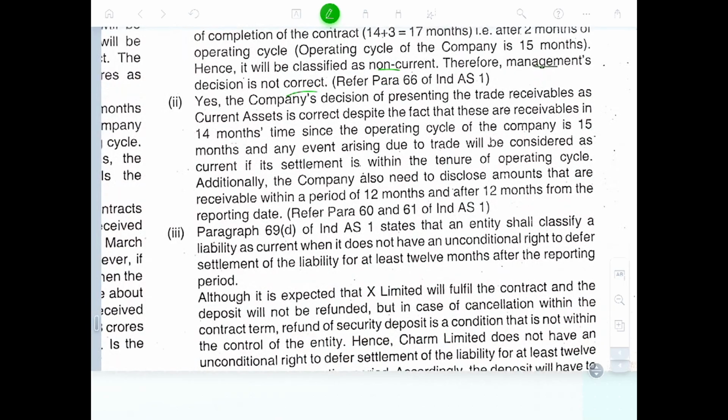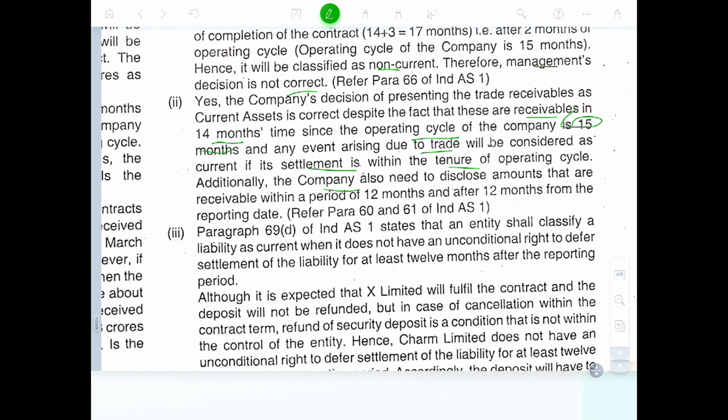Yes, the company decision is correct in presenting the trade receivable as current, because the trade receivable is due in 14 months, and the operating cycle of the company is 15 months, and any event arising from the trade will be considered as current, being within the tenure of the operating cycle.